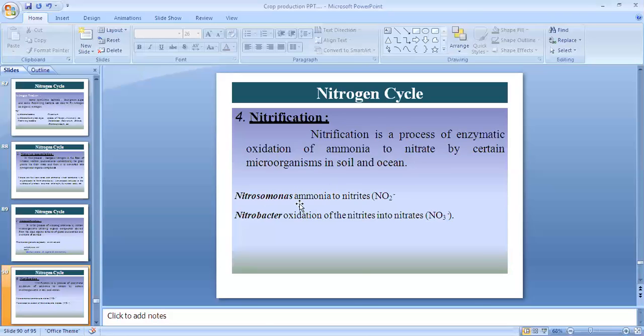Nitrosomonas converts ammonia to nitrite, and Nitrobacter oxidizes the nitrites into nitrates. So this is nitrification.